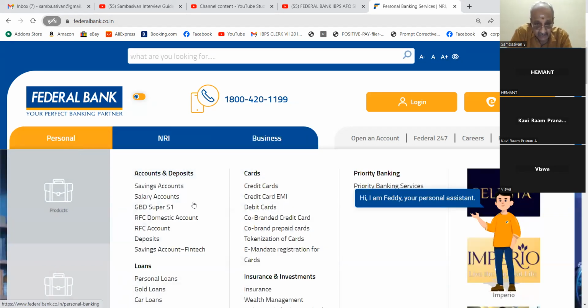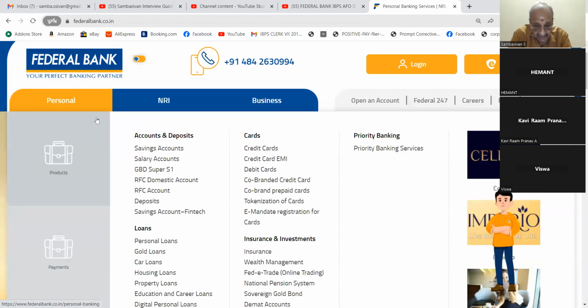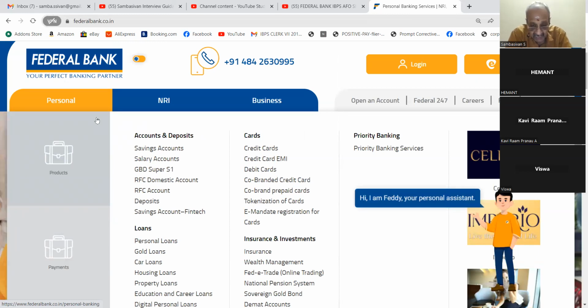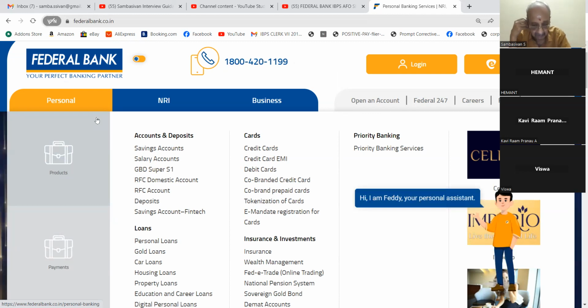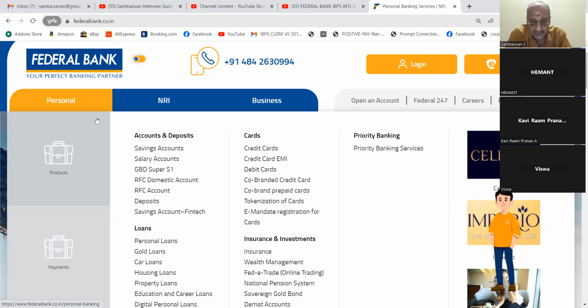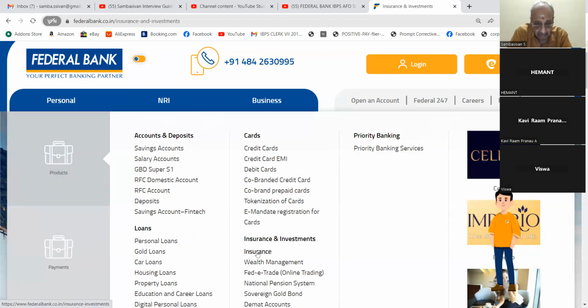Then next one is insurance, wealth management, Fed E-Trade, National Pension System, Sovereign Gold Bond, Demat account. Whether we have to know details about insurance also, sir. Yeah, you must know. Sir, I can't hear. You must know about insurance also. Just click what is coming there and read that. Okay, sir.